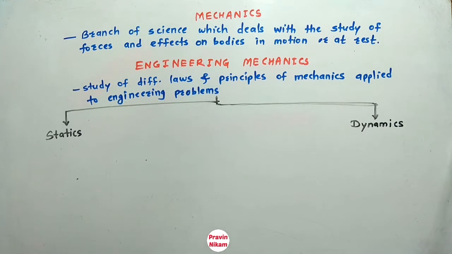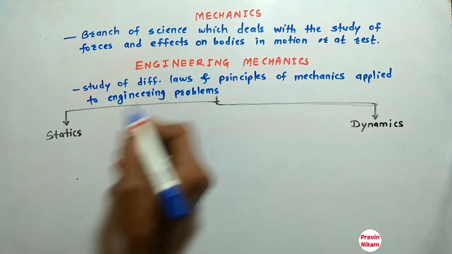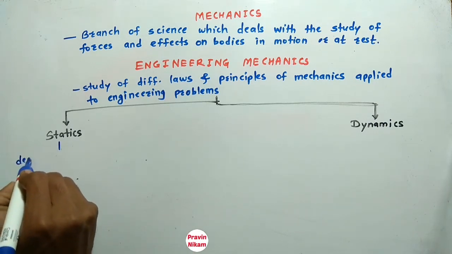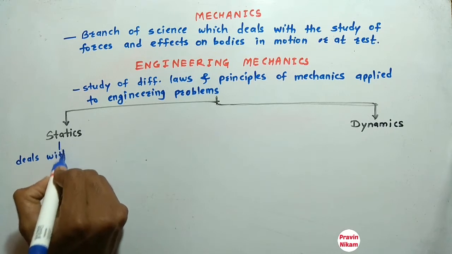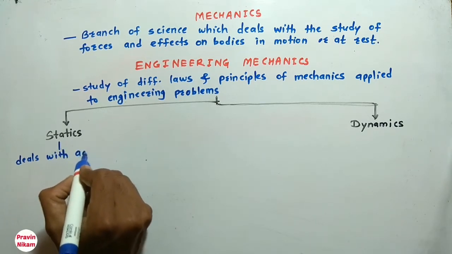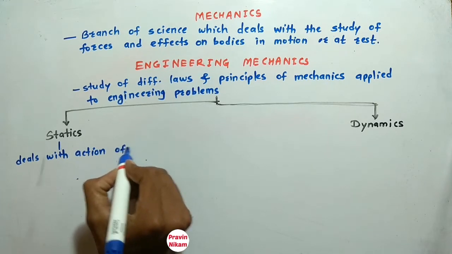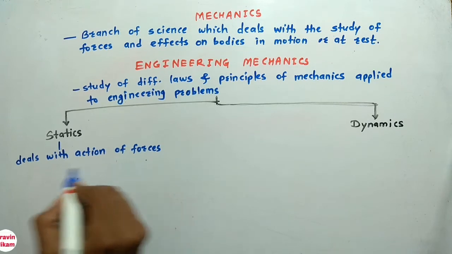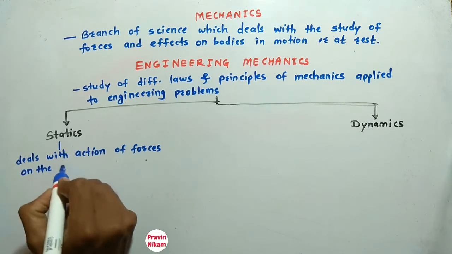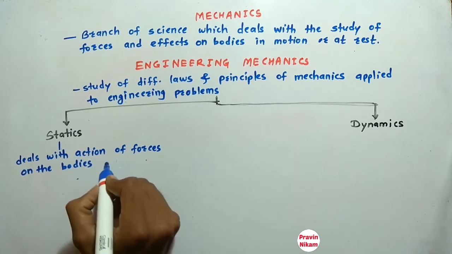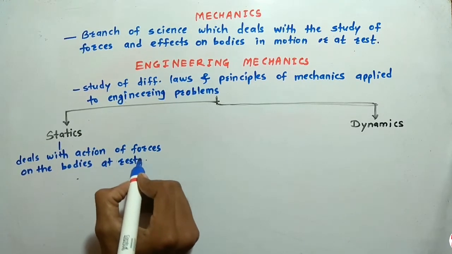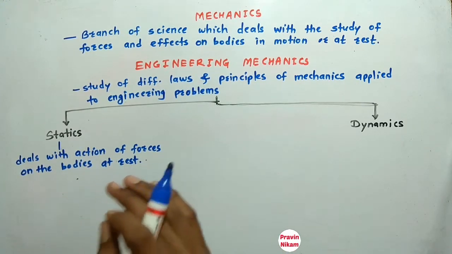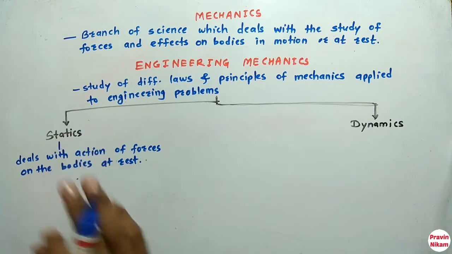Statics is the branch of engineering mechanics which deals with the action of forces on the bodies at rest. So if the body is at rest condition, then the study of forces, that branch is called as statics.